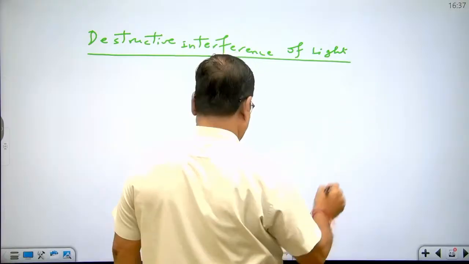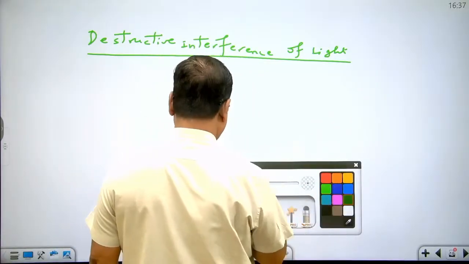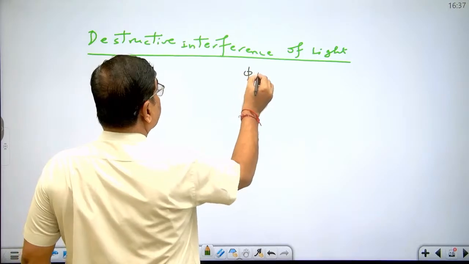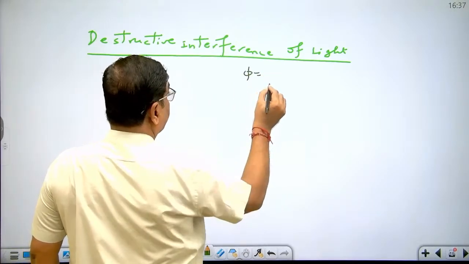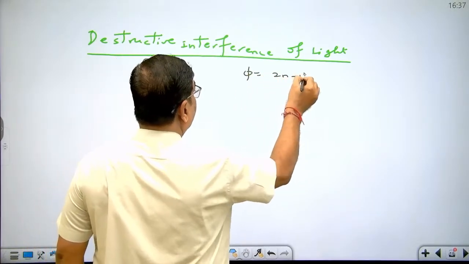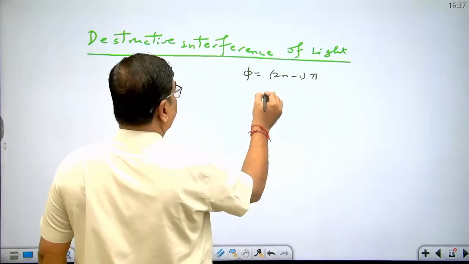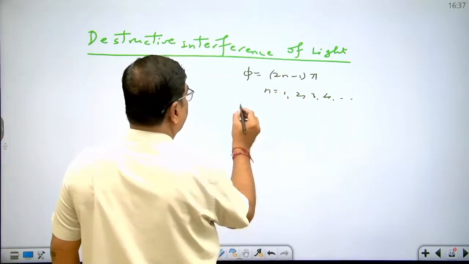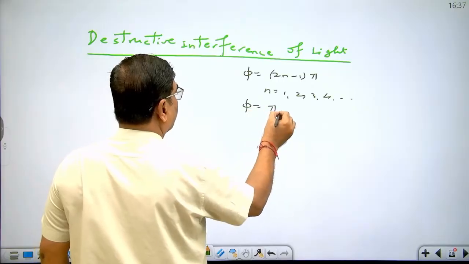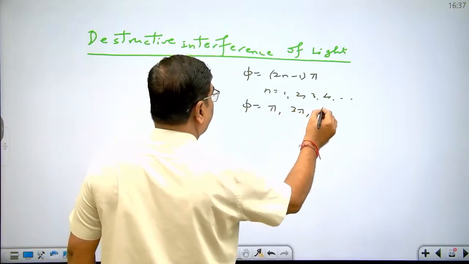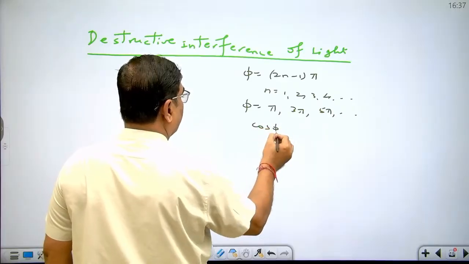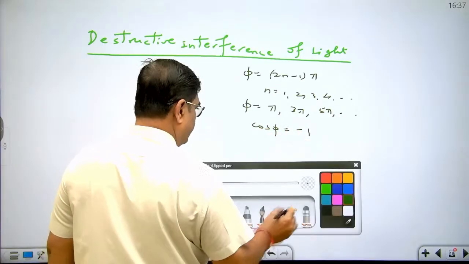Destructive interference of light. In this case, phase difference remains equal to odd integer multiple of pi. If n equal to 1, 2, 3, 4 like that, then phase difference becomes equal to pi, 3 pi, 5 pi like that, and cos phi becomes equal to minus 1.